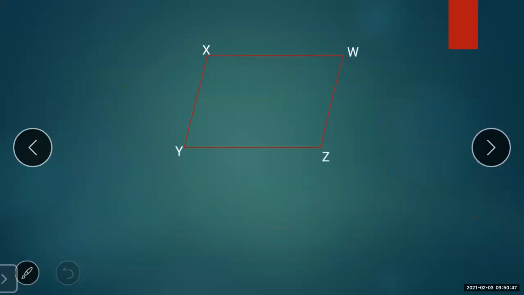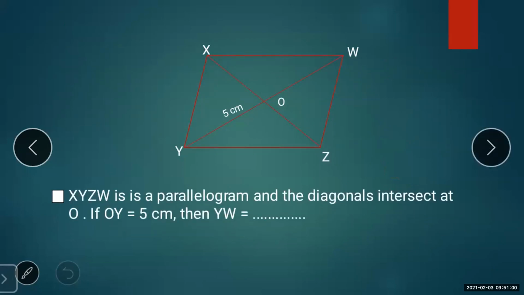Ultimately, students, you should know the properties properly, so that whatever type of question comes, whether it is an MCQ question or a lengthy question, you will be able to solve it. Now the third type of MCQ: quadrilateral XYZW is a parallelogram. It is given that it is a parallelogram, so again you have to recollect all the four properties of a parallelogram.